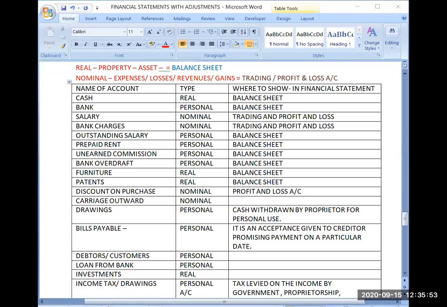Okay. Now, next account is carriage outward. Carriage outward is a nominal account, so where you will be writing it?